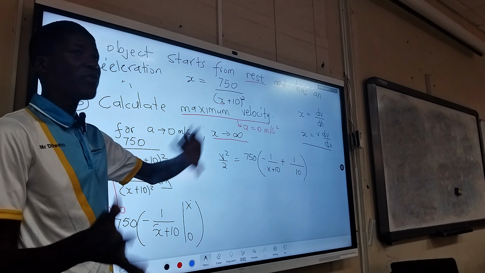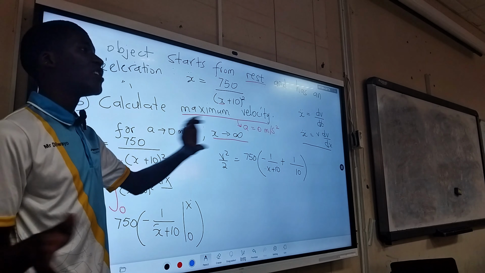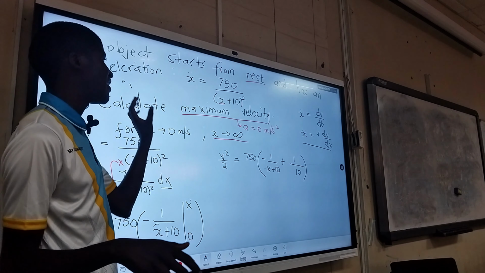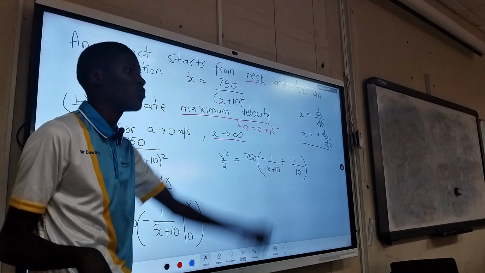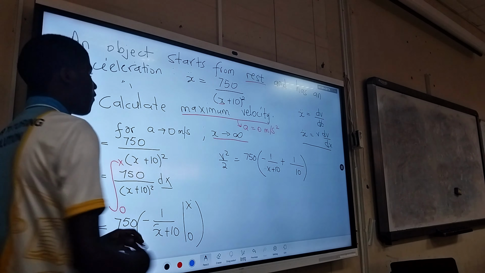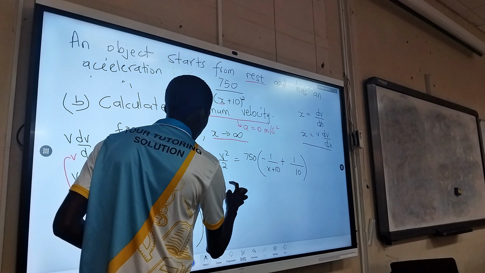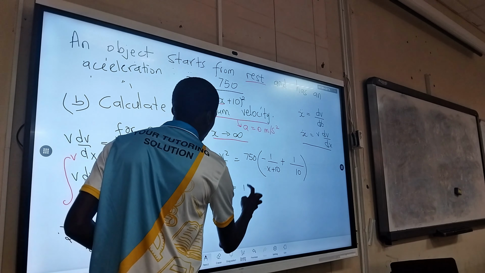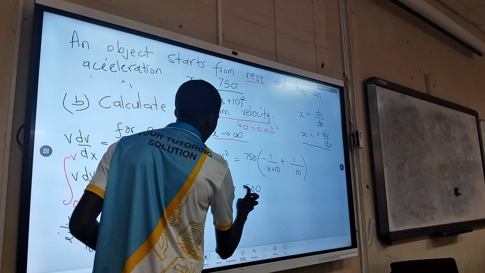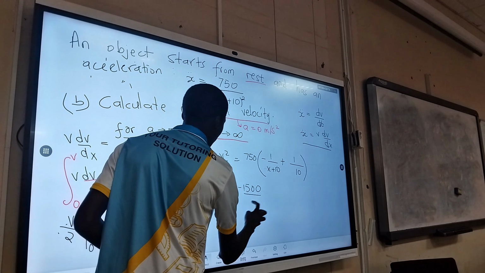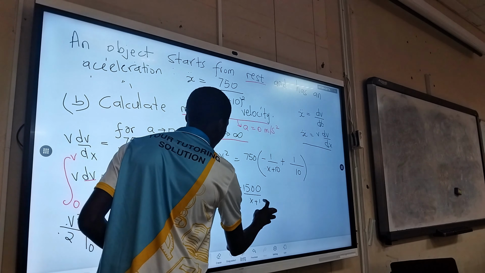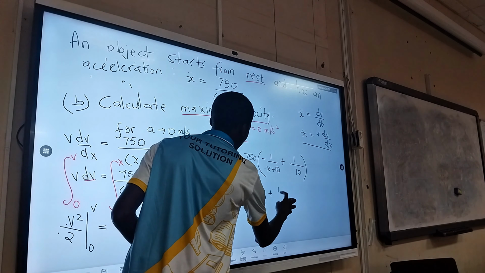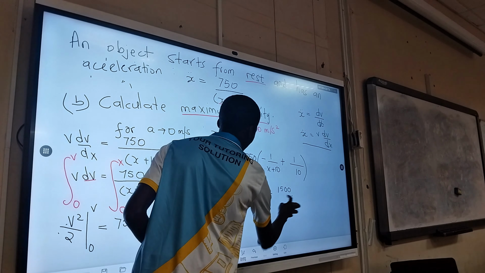At least let's have the equation give velocity, so that we can let position go to infinity. So from here we can just cross multiply and say v squared is equal to negative 1500 over x plus 10 plus 1500 over 10.